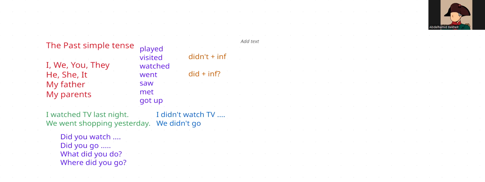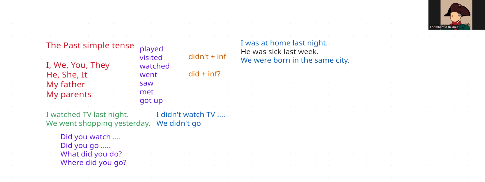So we use was or were in the past if we have an adjective or the word born. You can say he was sick last week. Sick is an adjective. At home, at is a preposition. So we have was or were in the past if we don't have other verbs like played, visited, went.